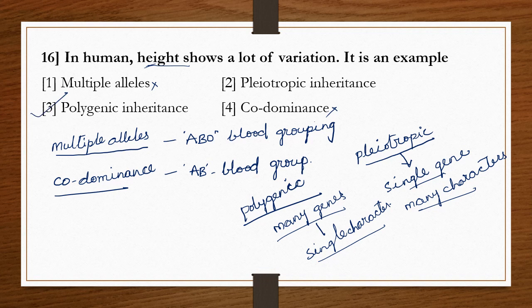The pleiotropic example is phenylketonuria, where a single gene shows many characteristic symptoms.